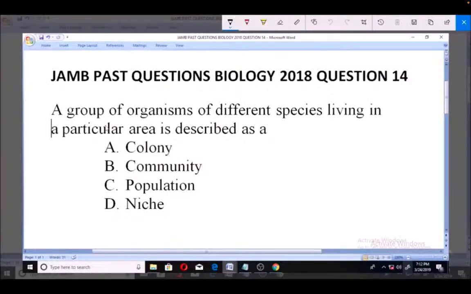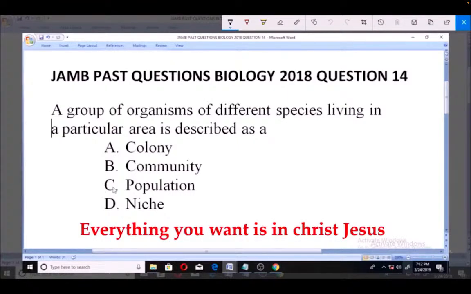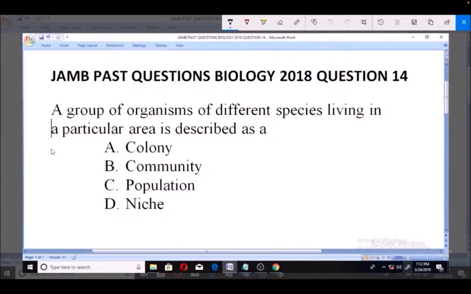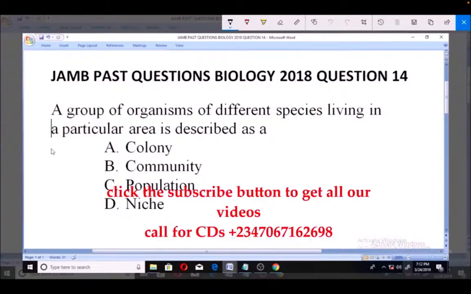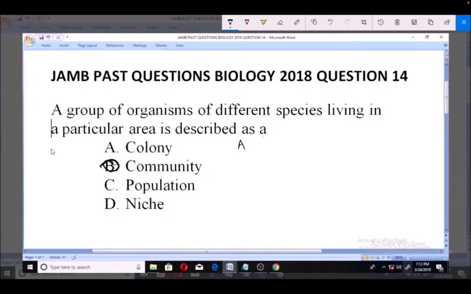Let's look at these JAMB past questions, Biology 2018, question number 14. A group of organisms of different species living in a particular area is described as A colony, B community, C population, D niche. Now these are ecological terms, and the right option is B, community. Why is community the answer? Because from the definition of community,